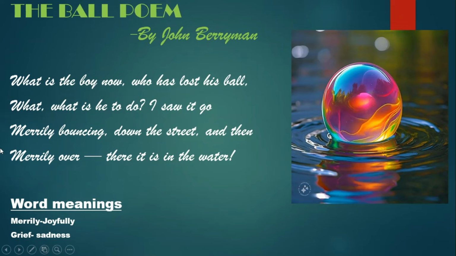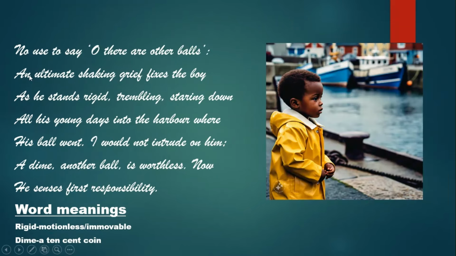So the poet says that he has seen the boy's ball bouncing down the street, and it has gone into, there it is in the water. He can look at the ball, but they cannot reach it. Neither the boy nor the poet can reach it. So he says, now what is a boy supposed to do now that he has lost his ball? No use to say, oh, there are other balls. An ultimate shaking grief fixes the boy as he stands rigid, trembling, staring down.